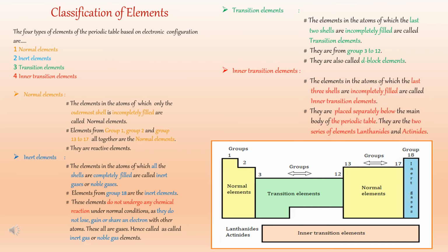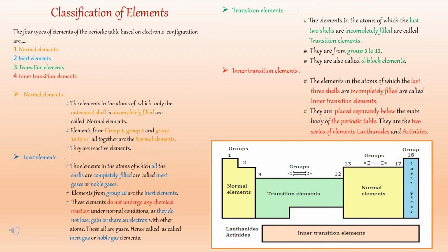Third type is transition elements. The elements in the atoms of which the last two shells are incompletely filled are called transition elements. They are from group 3 to 12. They are also called d block elements.